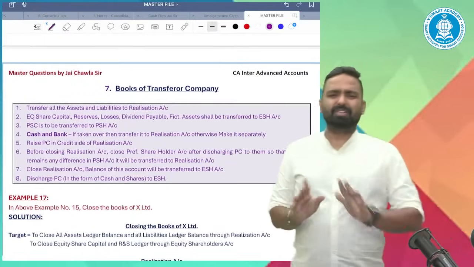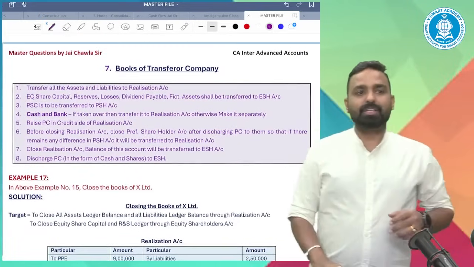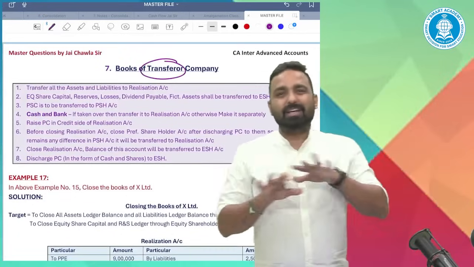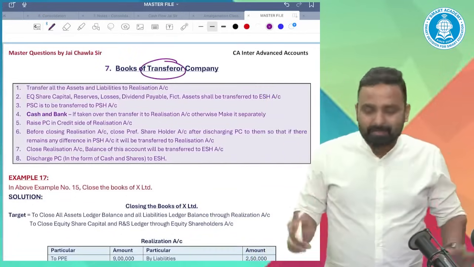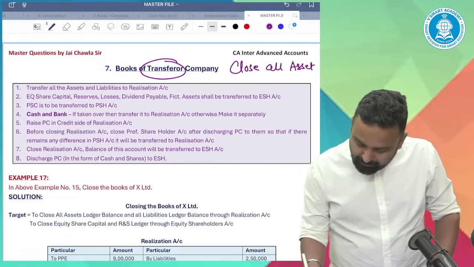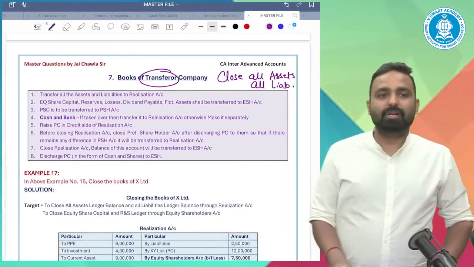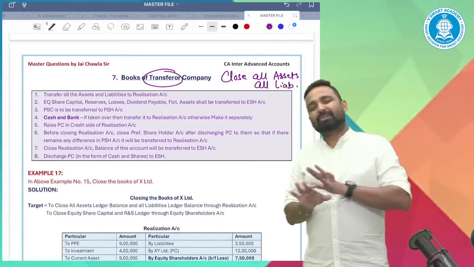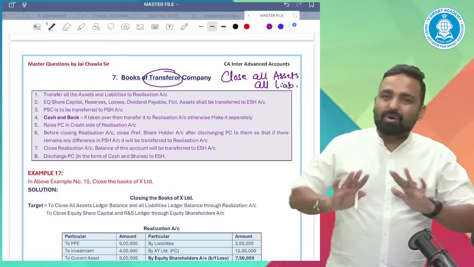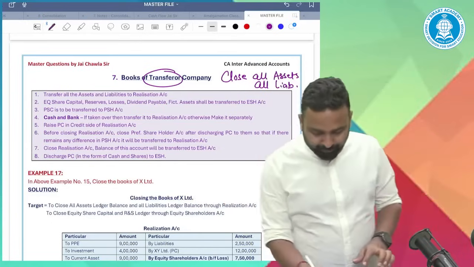Books of transferor company are quite simple. The transferor company is getting liquidated. So what is the ultimate target? The ultimate target is to close all assets, all liabilities, even all capital and all.